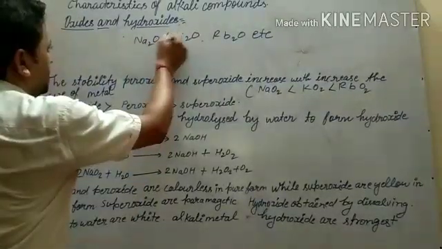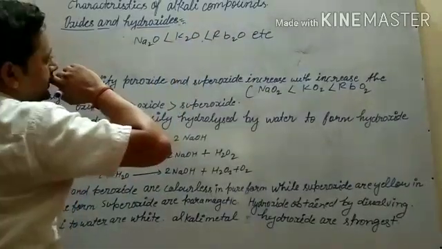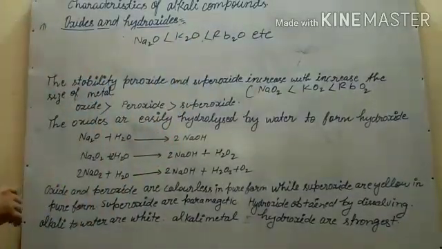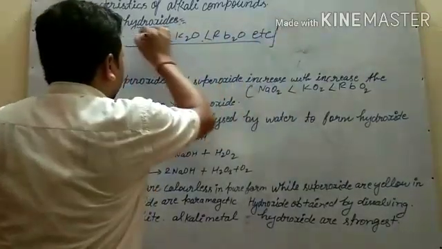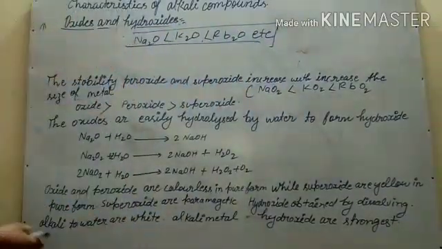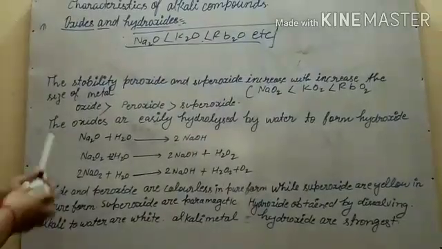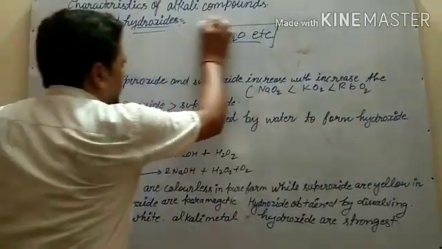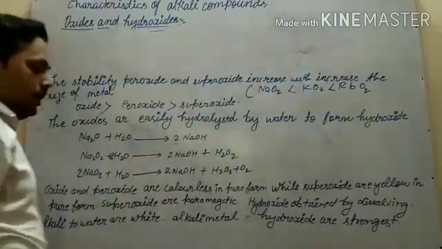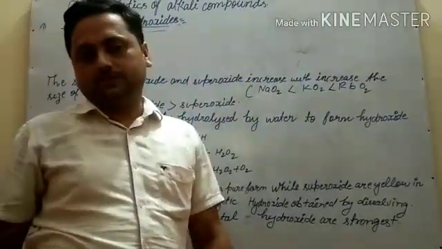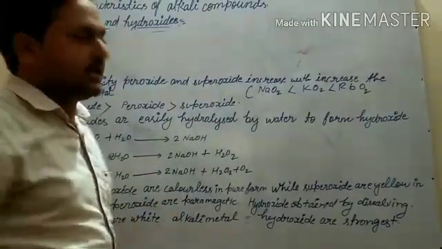So we can arrange in order of increasing basic nature. Next, learn one thing: by metallic property, you can arrange the oxides in order of their basic or acidic nature.